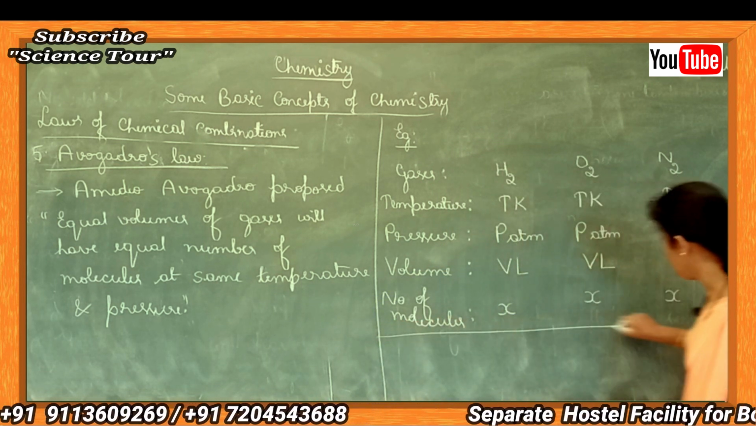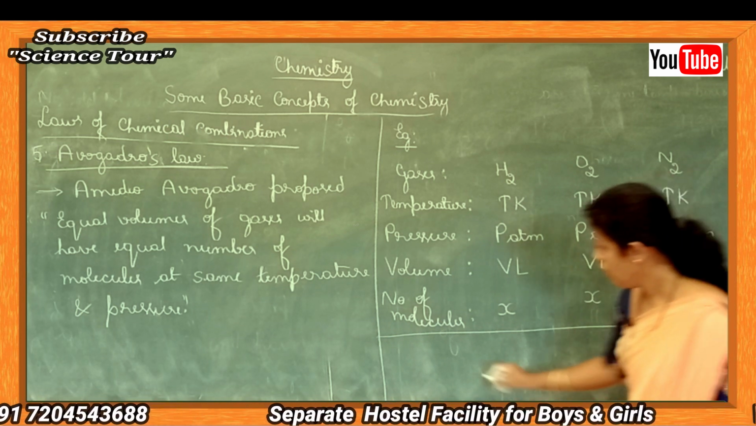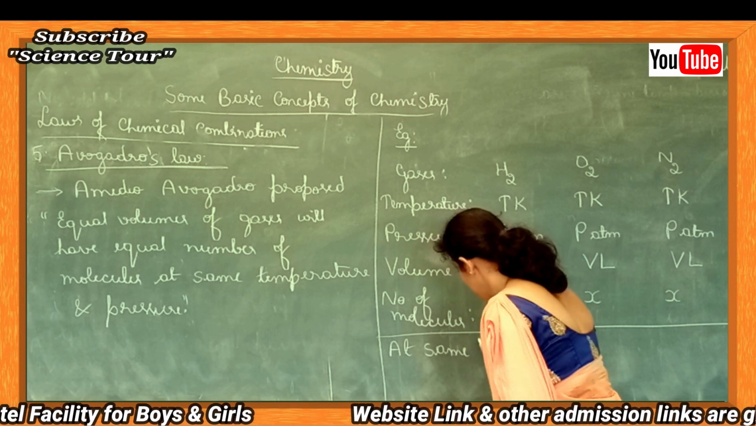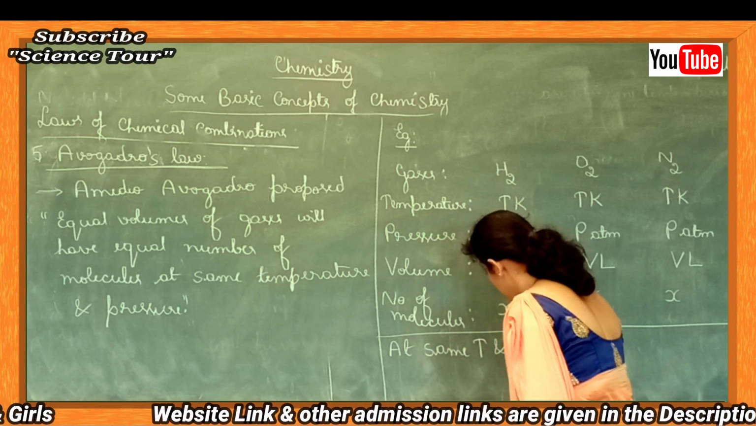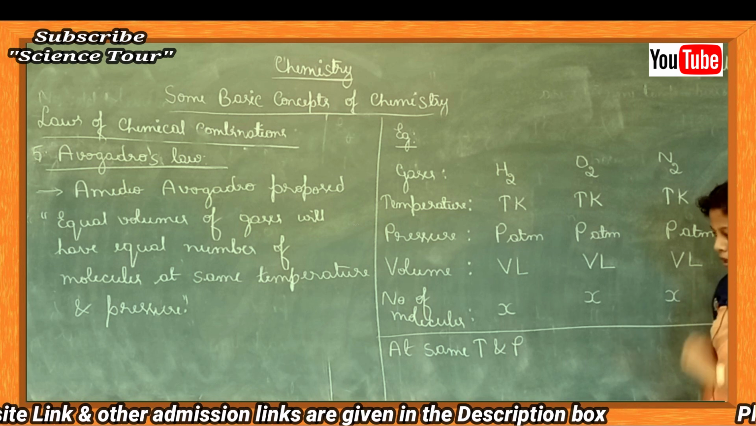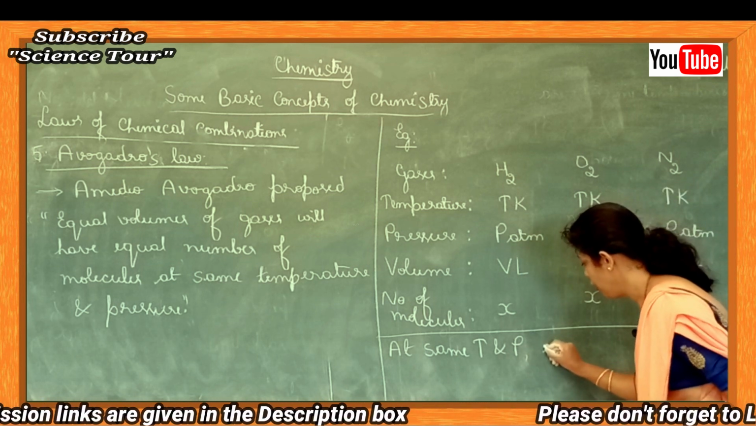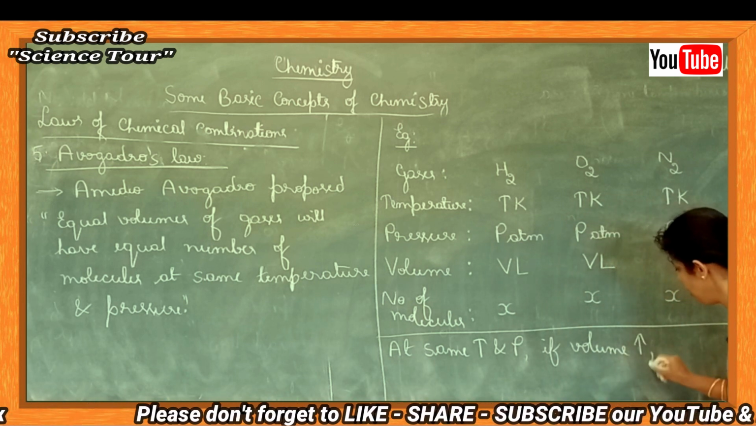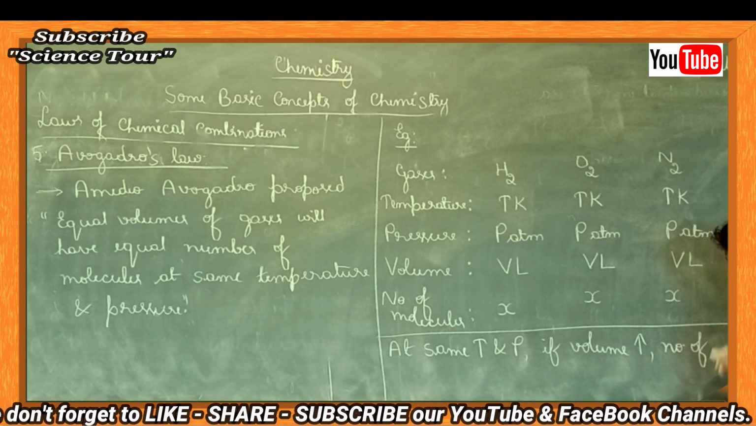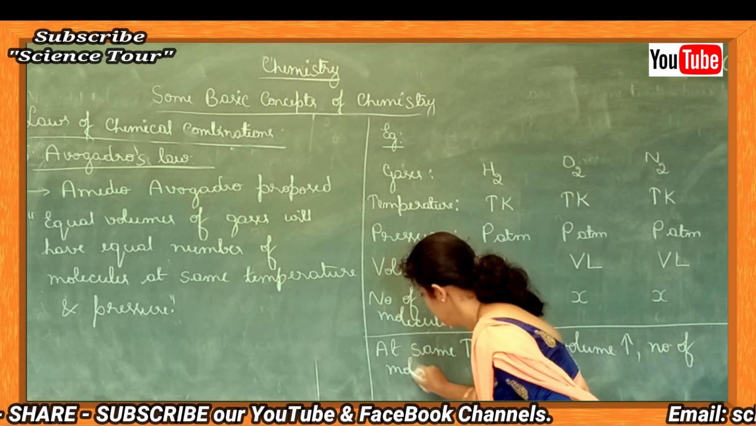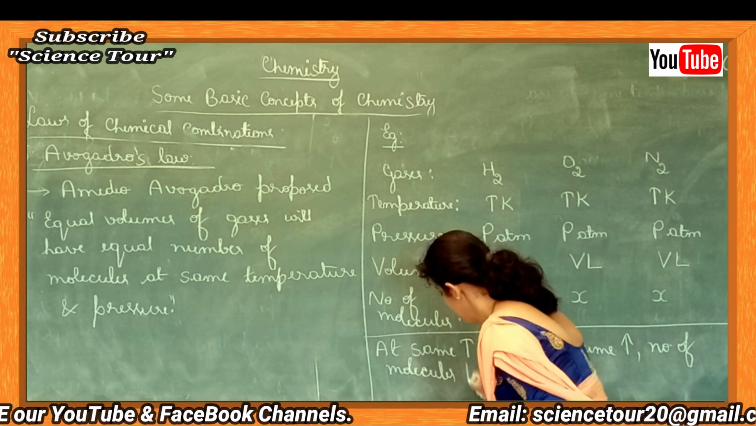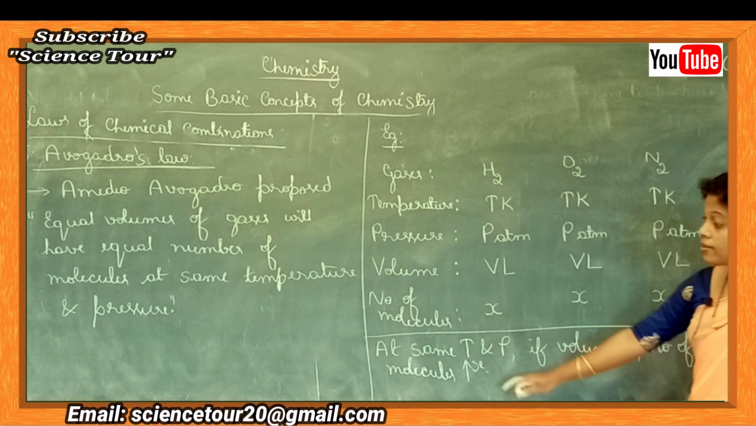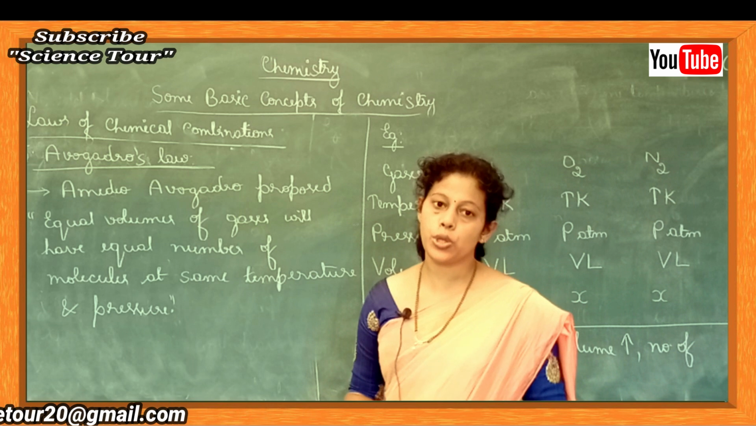Or I can say the law in another way. At the same temperature and pressure, temperature I'll represent as T, pressure I'll represent as P. At same temperature and pressure, if volume increases, number of molecules also increase. So this is the conclusion of Avogadro's law.